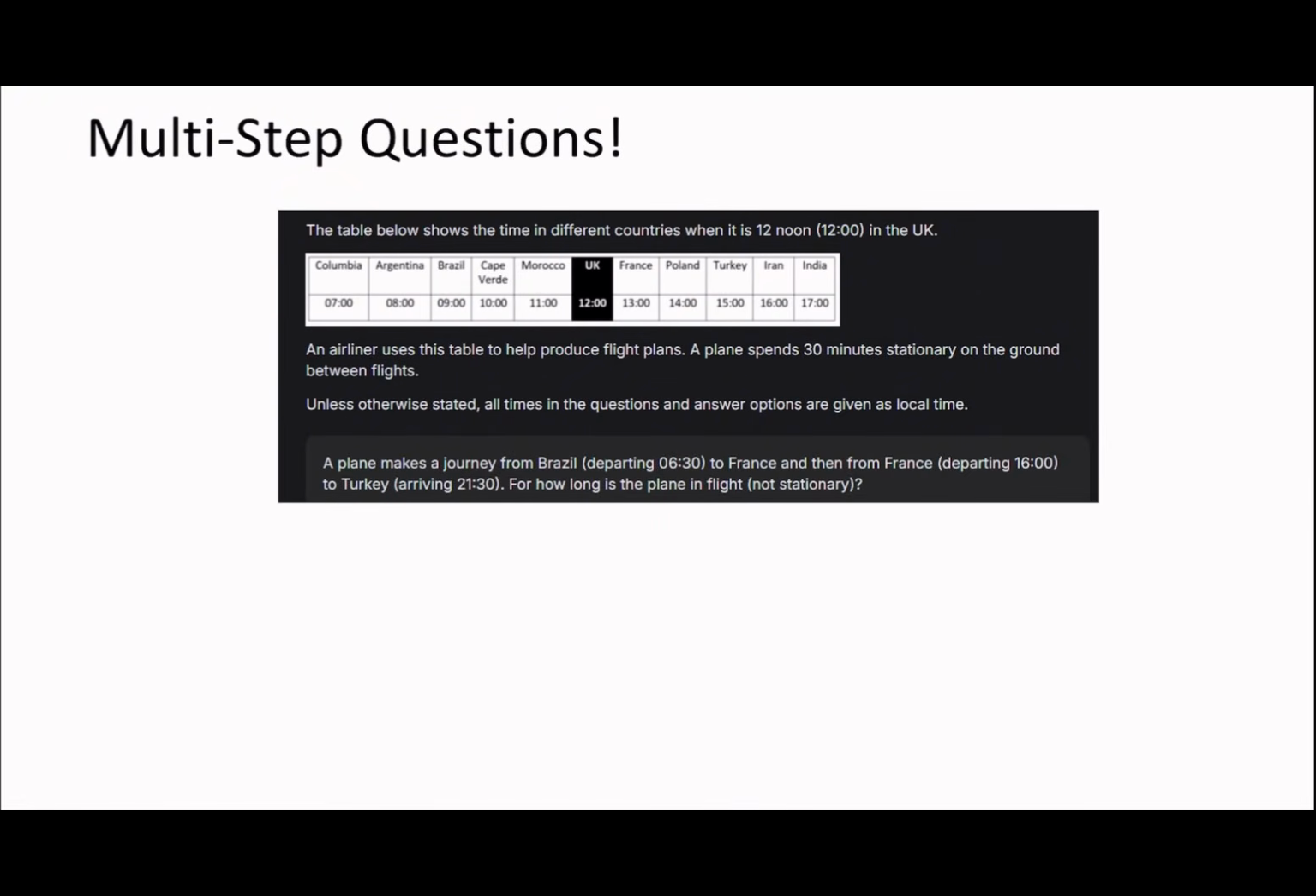Okay, so on to the next question. A plane makes a journey from Brazil, departing 6:30 to France, and then from France departing 4 o'clock to Turkey, arriving 21:30. How long is the plane in flight? Since France is the middle point, I think I'm going to convert everything into France time.